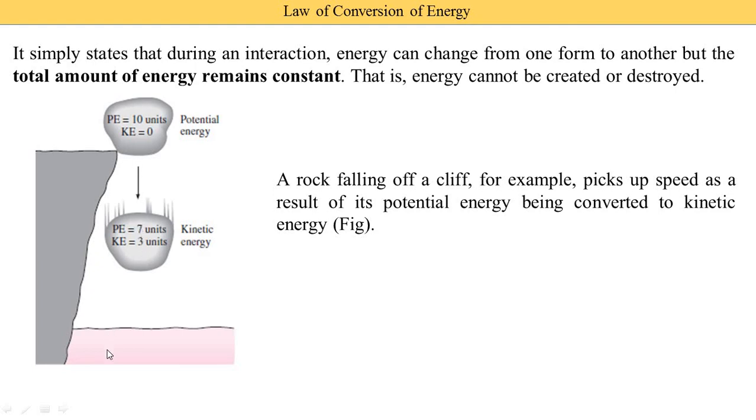When this rock is again steady on the sea, at that time it again has potential energy 10 units and kinetic energy is 0. So there is always a change, but the total energy remains the same. But in every system it is not always possible that the total energy stays the same, because sometimes the energy is stored inside the body. For that I will show you the best example on the next slide so you can understand easily.